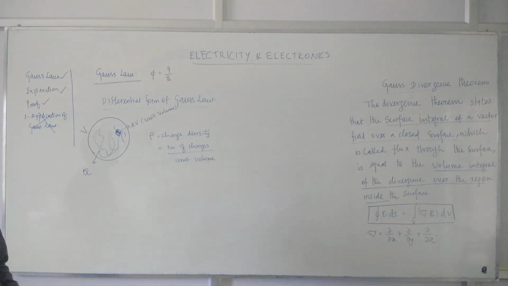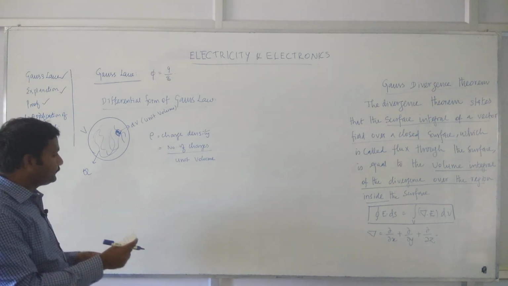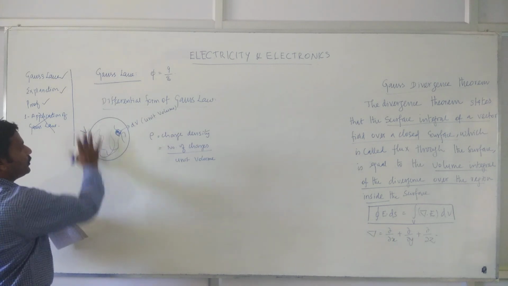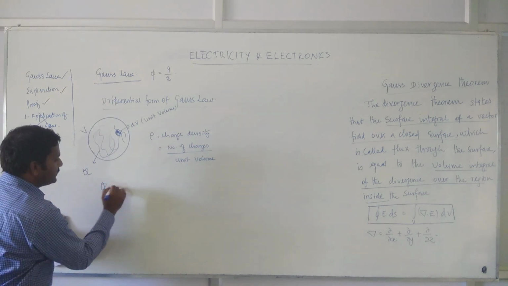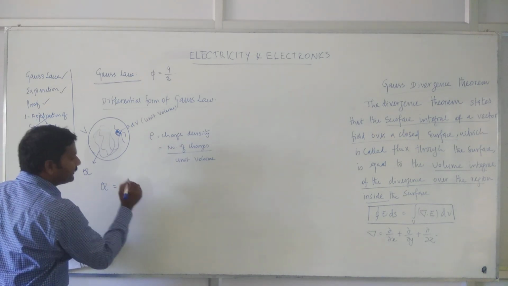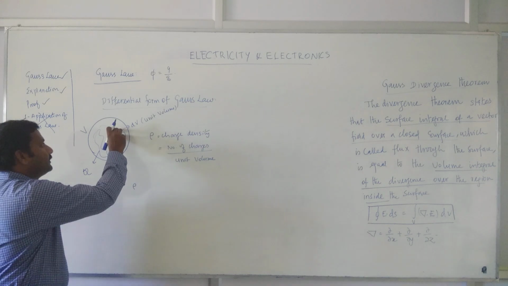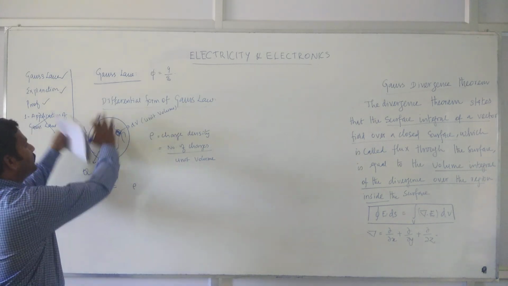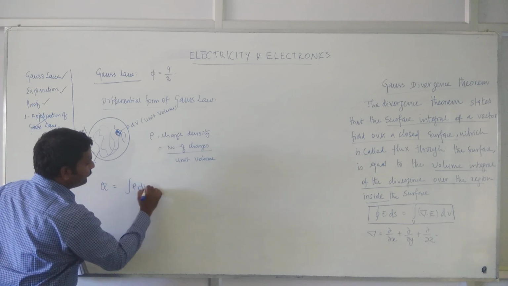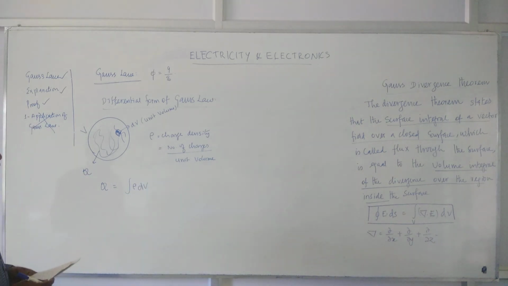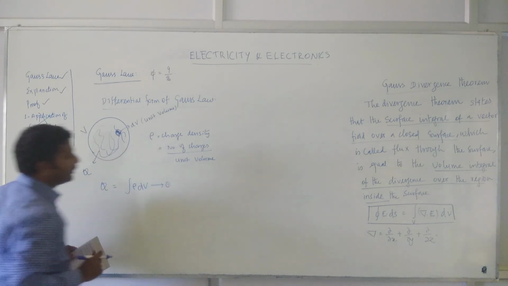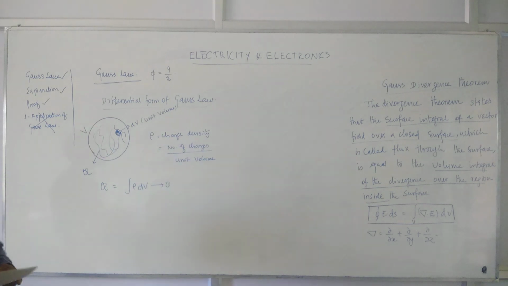Number of charges present in a unit volume. If this is the case, then how to calculate the net charge within the sphere? You can write net charge is nothing but the charge density, that is the number of charges in this unit volume. You expand it to the entire volume, so that you can take the integral over entire volume. This will give you the total charge within this sphere.